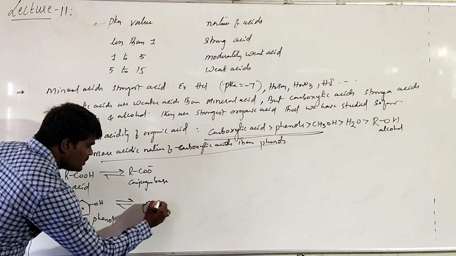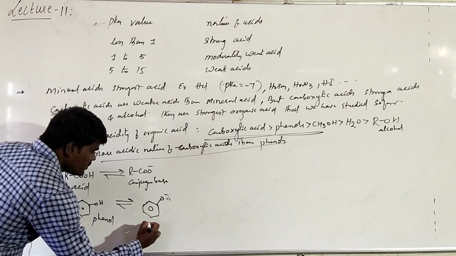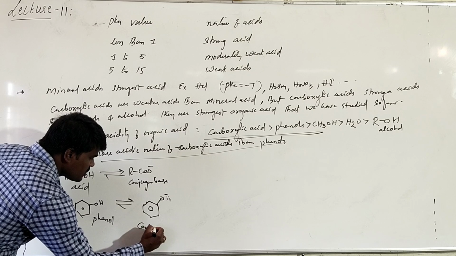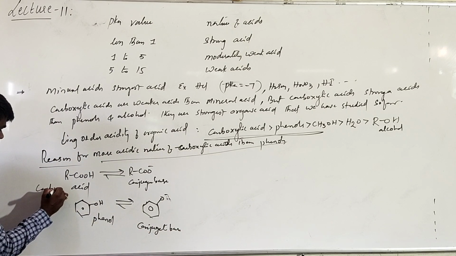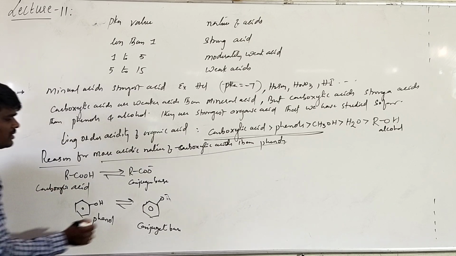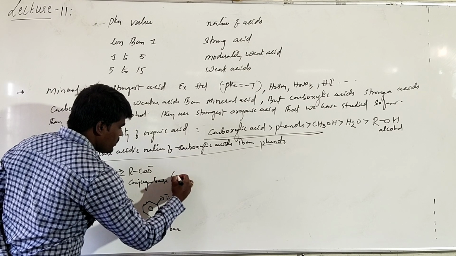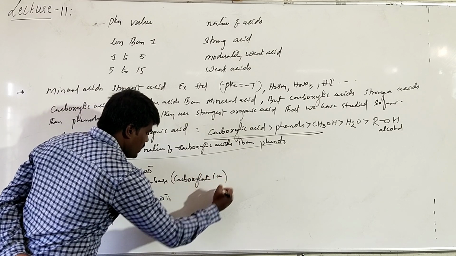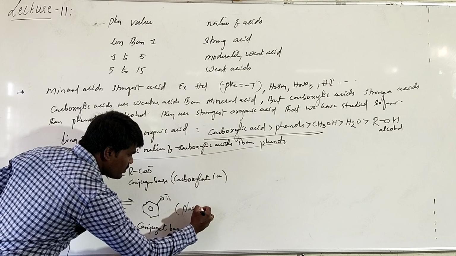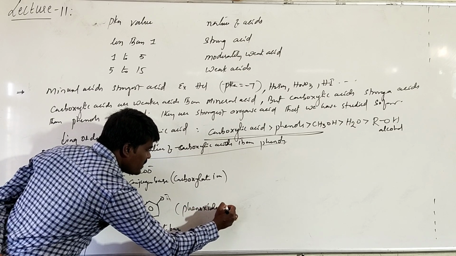This is also a conjugate base. For the carboxylic acid, the conjugate base is called the carboxylate ion, and this is the phenoxide ion.